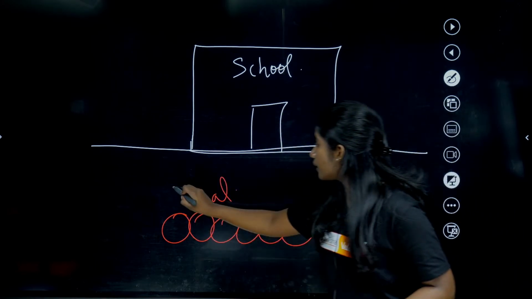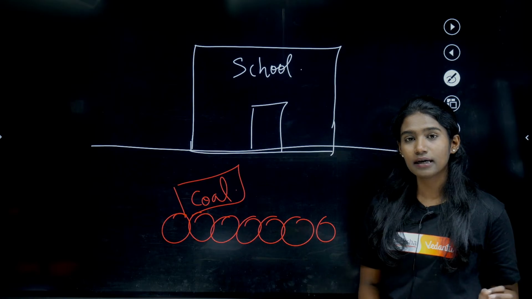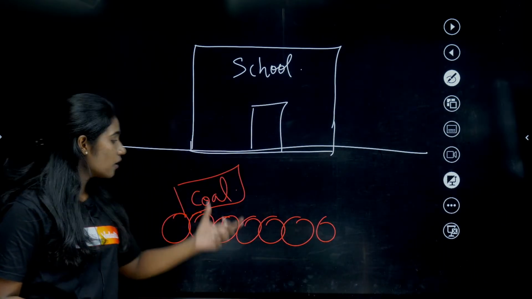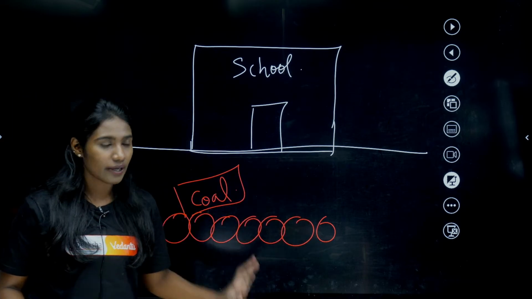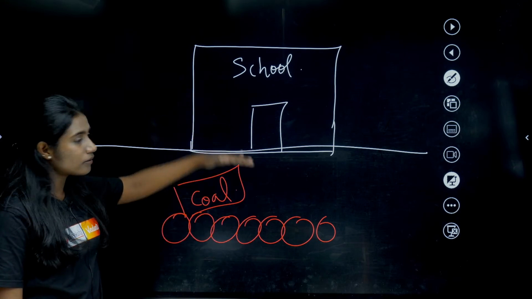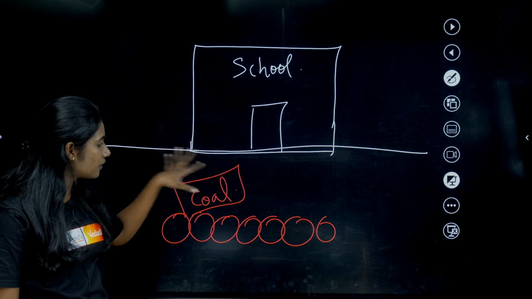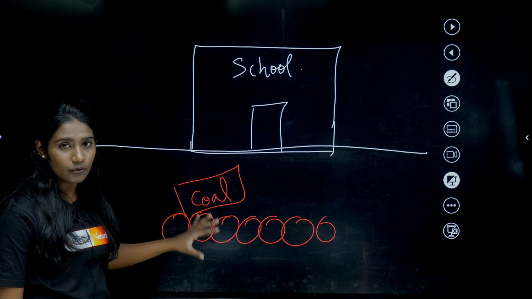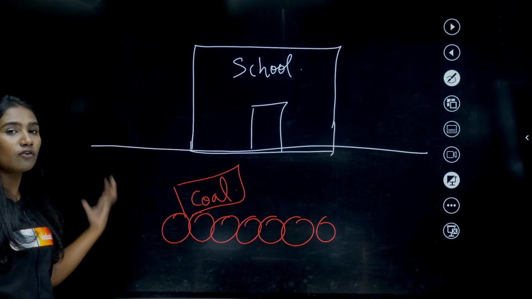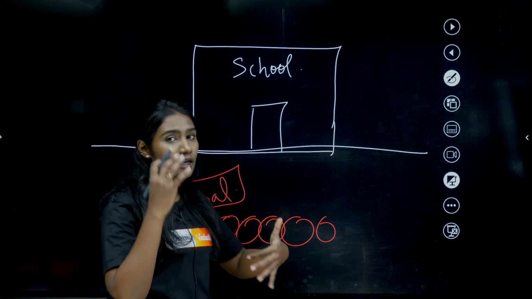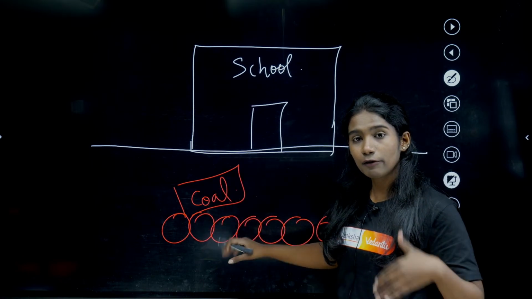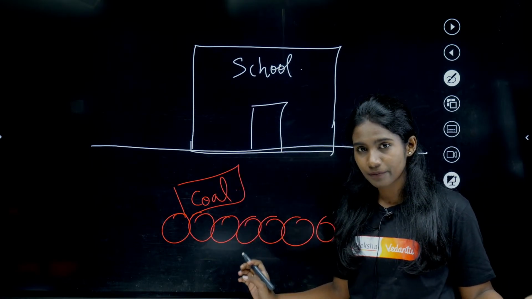We know that coal is an excellent source of fuel, right? So now the government has found out that in the region below the school, in that ground level, there is a good amount of coal. So we can do coal mining. Like that the government will find out. So now this is a resource. If we use that, it will be beneficial for us, right?